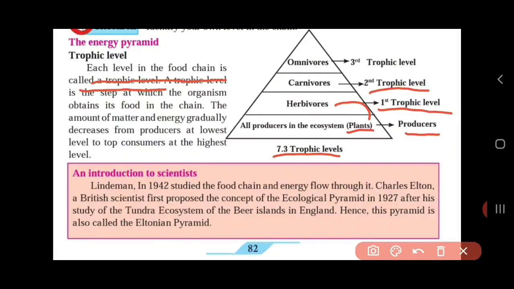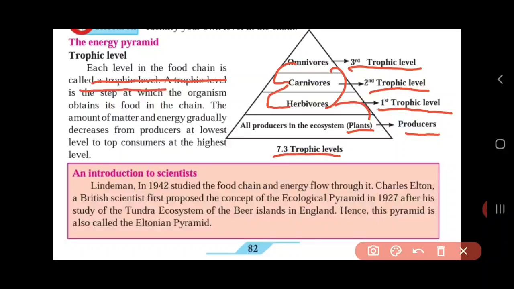Herbivores eat plants. Then above herbivores is another level called second trophic level, and here it consists of carnivores. So what are carnivores? Carnivores are those who eat herbivores. Alright, this was taught to you in the last lecture. And then at the top there comes the third trophic level, and those consist of omnivores. Omnivores are those who eat carnivores as well as herbivores. Got it? So this is how the whole trophic level is distributed.